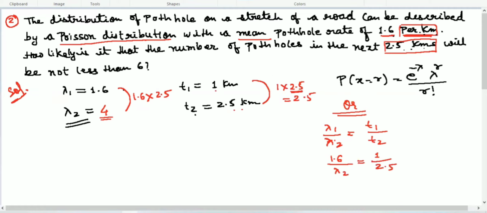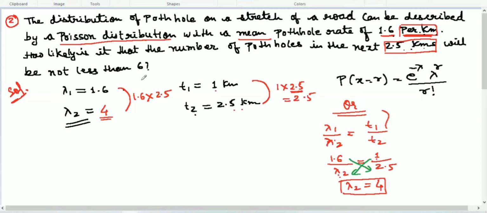Now, fraction equal to fraction here, so we can do cross multiplication. We need to find lambda 2. Cross multiply: lambda 2 multiplied by 1 is lambda 2, and if you multiply 1.6 by 2.5, you will get 4. So this way also you can find lambda 2. Whatever you feel is easy, you can use, this one or this one. Now we will do the question here.